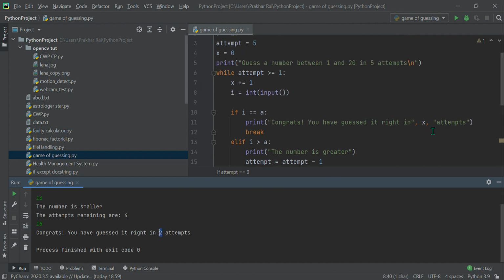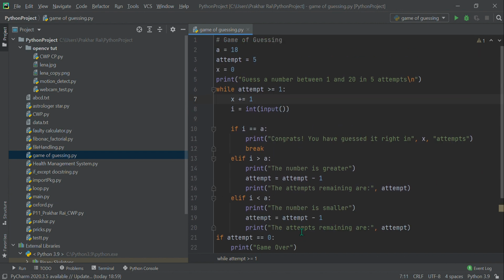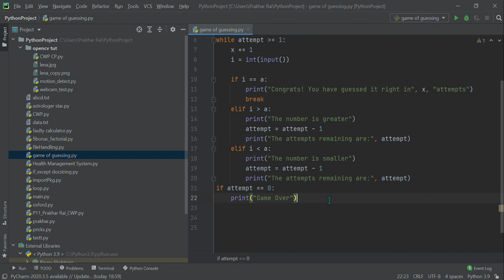That's really great because we have written here x attempts. What we did is we are incrementing the value of x each time we enter the loop. So in the second iteration, x's value is 2 and here it prints in 2 attempts. That's really great. I guess we are good to go with the code. Just that you can beautify the code more. That's up to you, right? Like you can give more appealing statements or whatever. But the logic behind the game is this only.